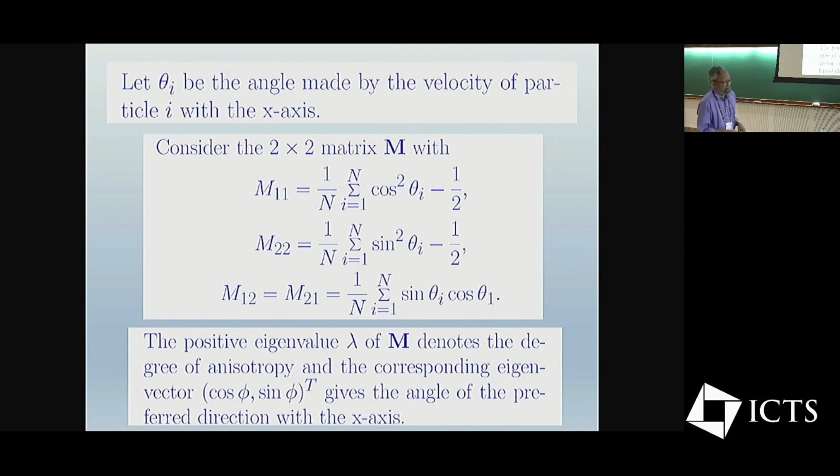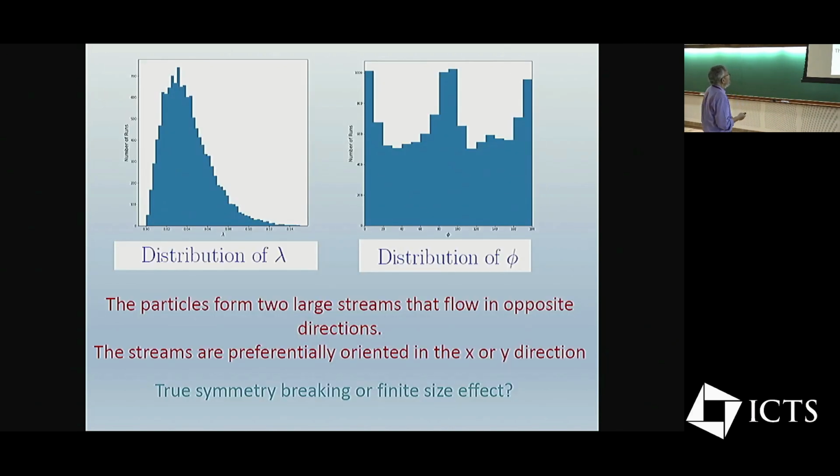From the velocities of a snapshot of the system, one can then look at the values of this lambda, which is the degree of anisotropy, and the corresponding angle, which tells us which direction this anisotropy is pointing. And then one has a large number of simulations. From that, one can get a distribution of this lambda and also a distribution of the angle, the preferred angle. And as you can see here, the distribution of this lambda peaks at a non-zero value. The average value, of course, has to be positive, but it peaks at a non-zero value, which says that there is some preferred value of lambda. The distribution of this angle shows